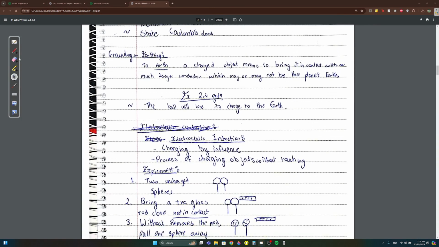Grounding or earthing. This is important. To earth a charged object means to bring it into contact with a much larger conductor, which may or may not be the planet Earth. Let's say you have a circuit. This is the easiest way to explain it. You have a circuit, and it's opened and it's leaking electricity. Does it mean if I'm standing in the same room, or on the same ground, am I gonna get electrocuted? Obviously not. These electric charges will flow to the earth, and you guys know the earth is a huge body. Since it's such a huge body, it's just gonna absorb those electric charges like nothing even happened.